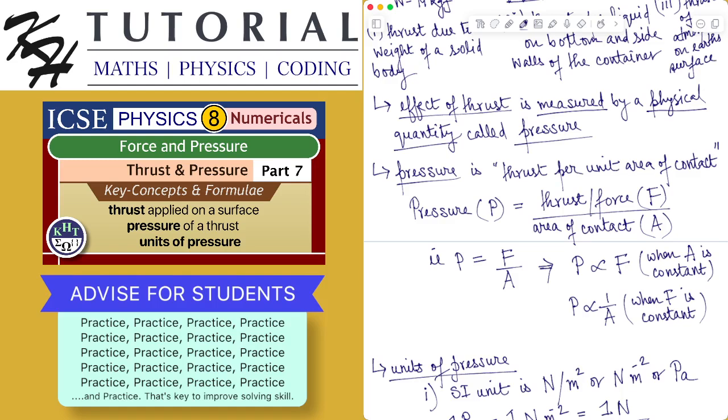Now, from this formula, it is important to understand how the pressure, the force and the area vary with each other. In this formula, if you consider the force to be constant, then clearly the pressure is varying inversely with the area.